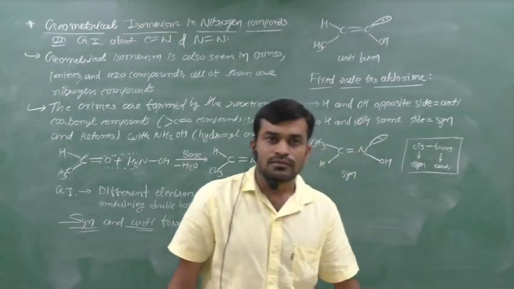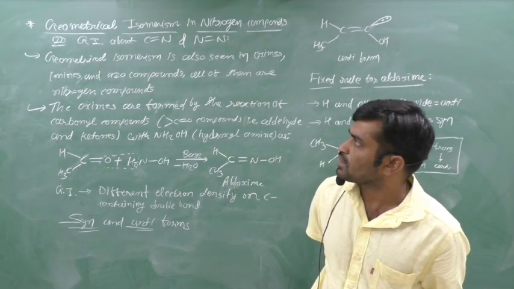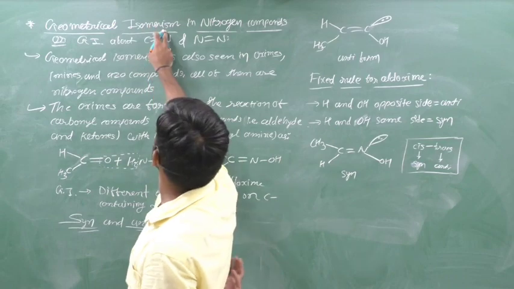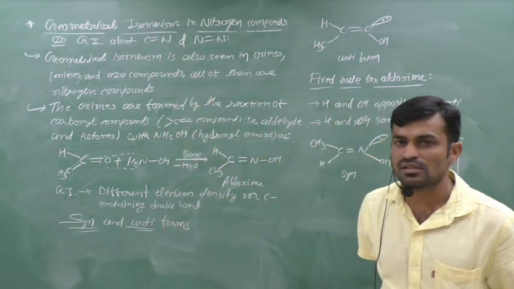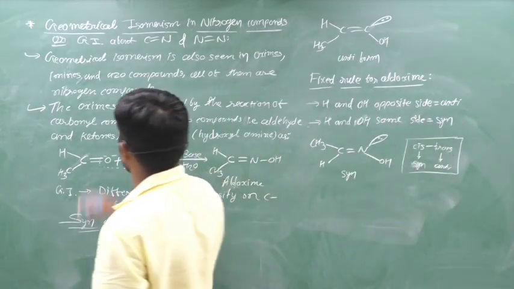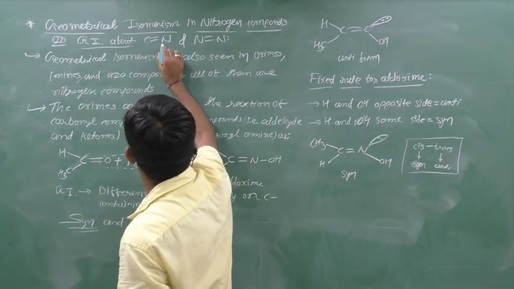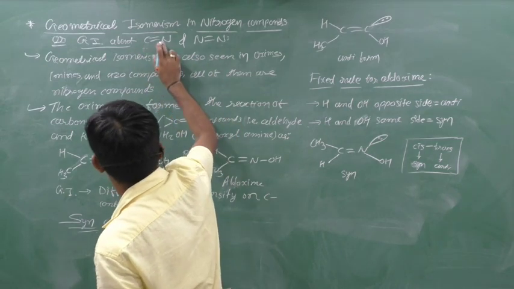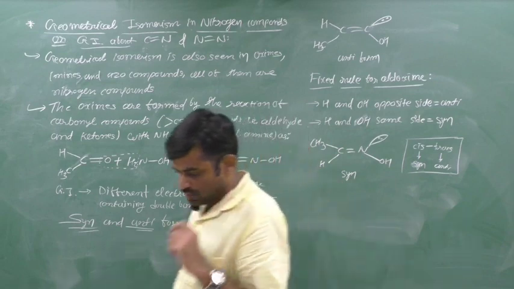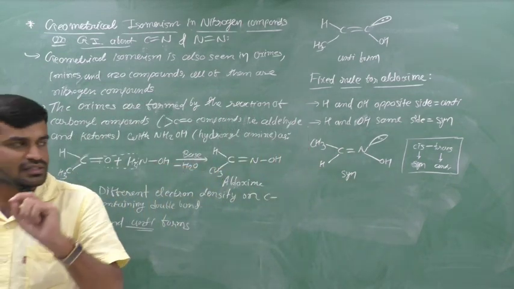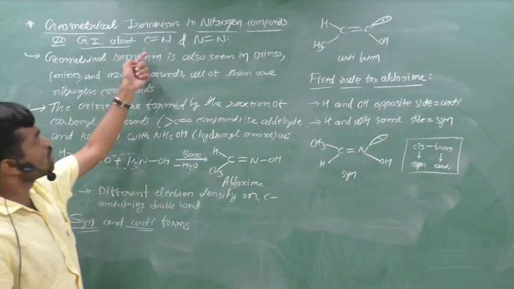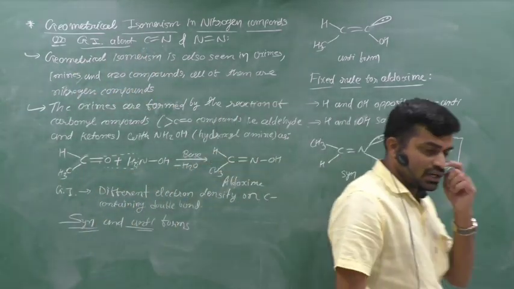Clear? We have completed the geometrical isomerism in alkenes, and now we start the geometrical isomerism in nitrogen compounds. This means the compounds which contain nitrogen, or we can also say GI about C double bond C, C double bond N and N double bond N. The first new topic for this lecture is geometrical isomerism in nitrogen compounds, or GI about C double bond N and N double bond N.